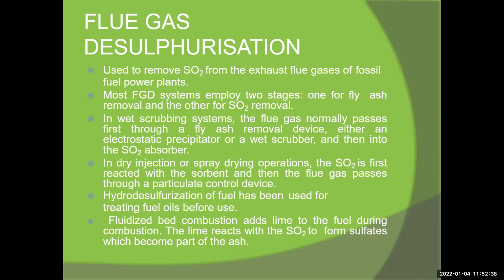In dry injection or spray drying operations, the SO2 is first reacted with the sorbent, and then the flue gas passes through a particulate control device.